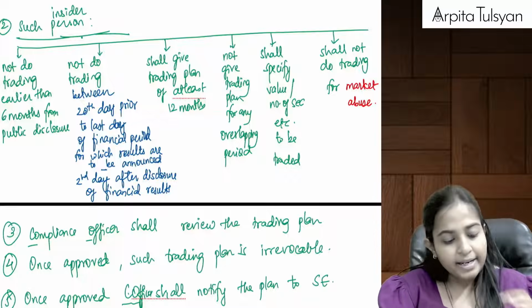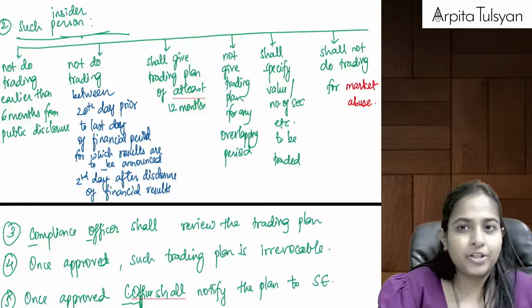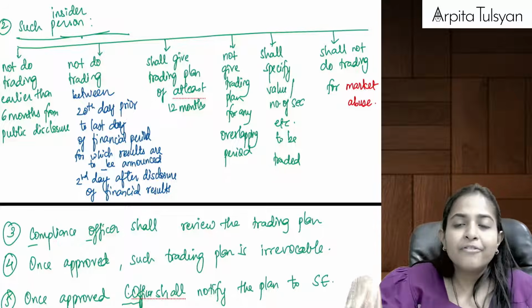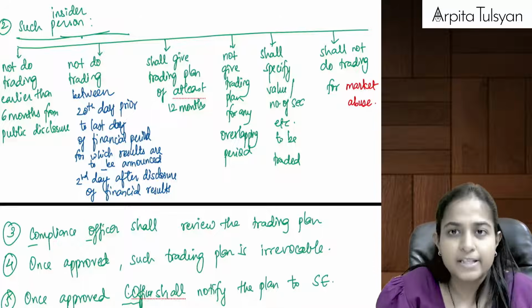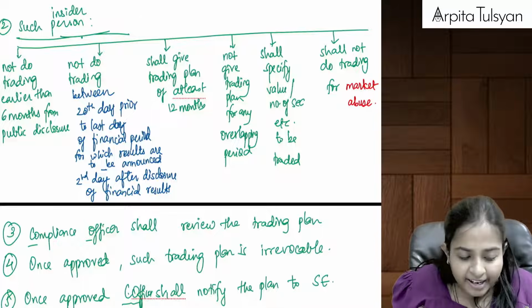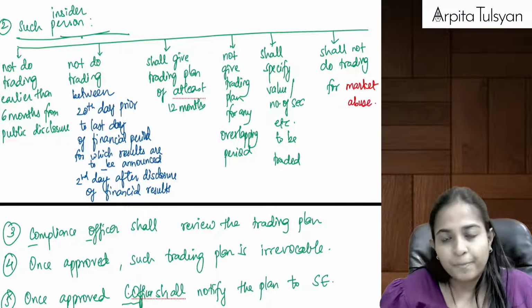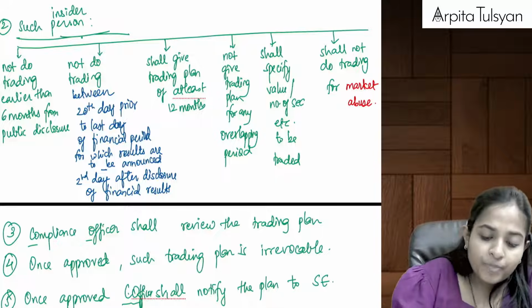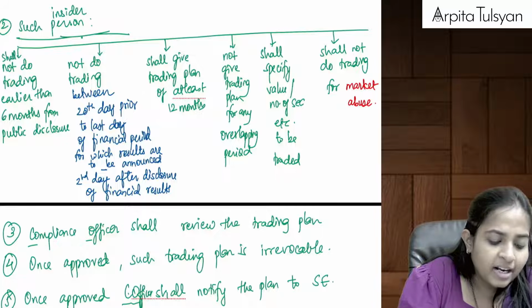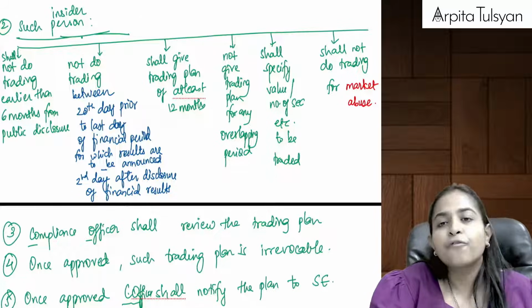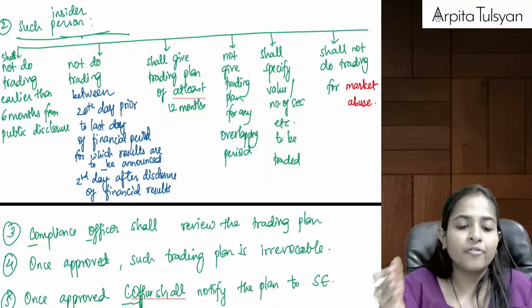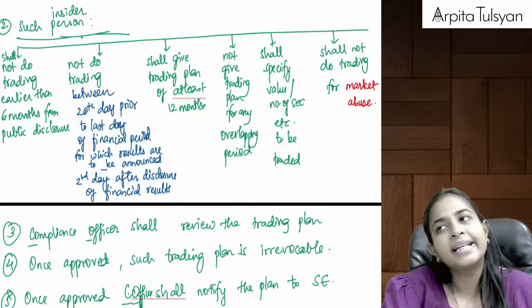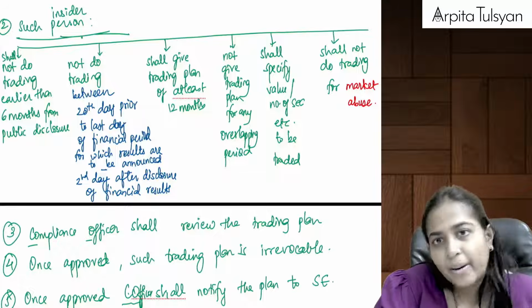Yes, okay. Now there are some restrictions for this trading plan on that particular person. Before giving the public disclosure, he cannot do the trading 6 months before. Read this: such insider person shall not do trading earlier than 6 months from public disclosure. So whenever you are giving public disclosure, before that, in the last 6 months, you cannot trade. So basically it can be done only after giving the public disclosure.